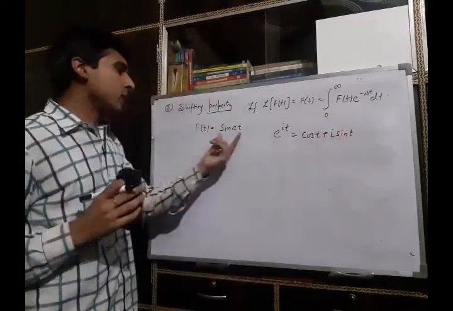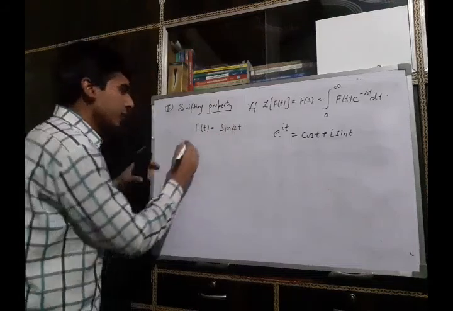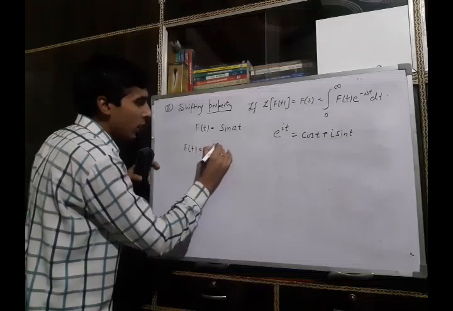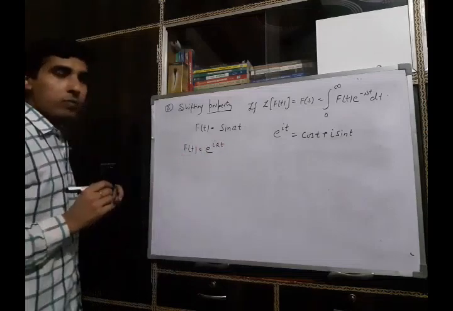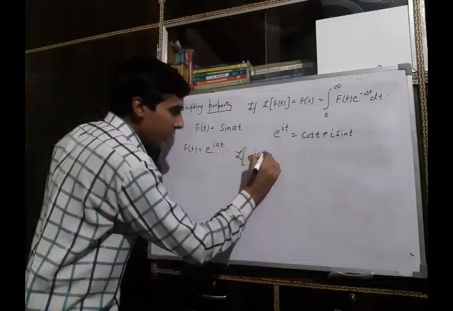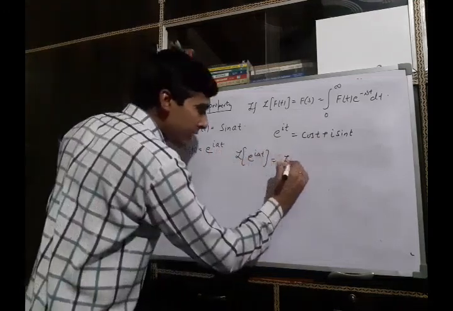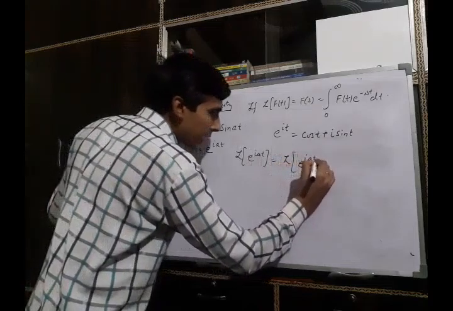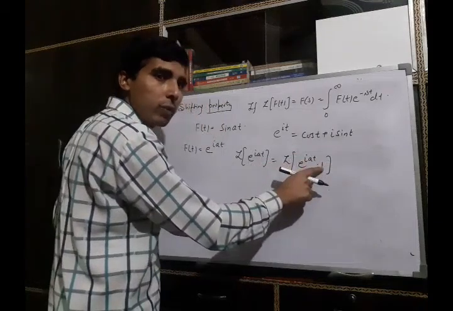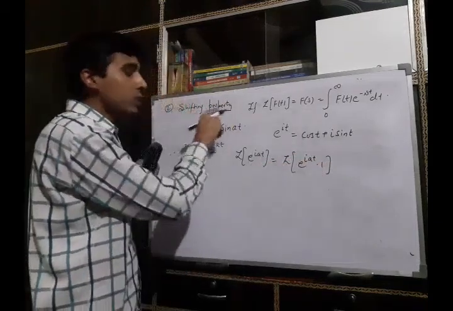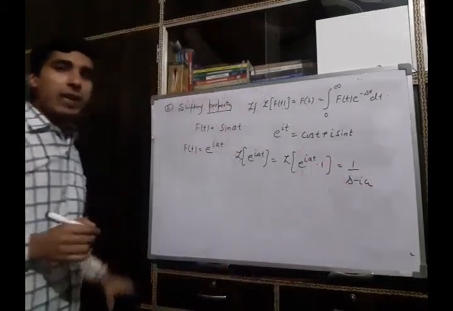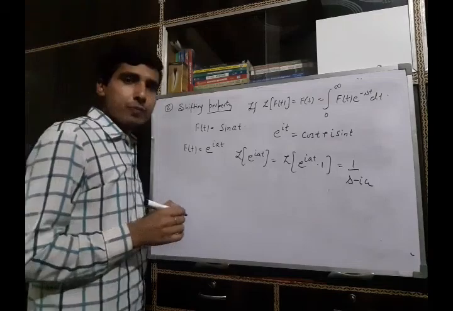So to find the Laplace transform of this function, we will find the Laplace transform of the function e raised to power iota at. So Laplace transform of e raised to power iota at can be rewritten as e raised to power iota at into 1. Now we know Laplace transform of 1 is 1 by s. So using the shifting property, we can say the Laplace transform of this function is 1 upon s minus iota a.